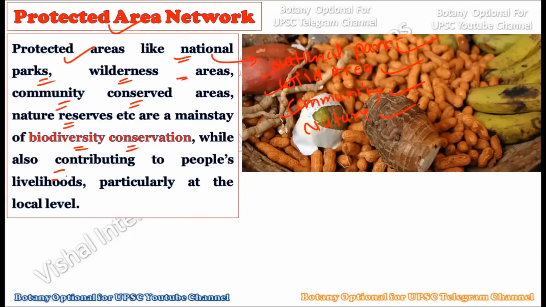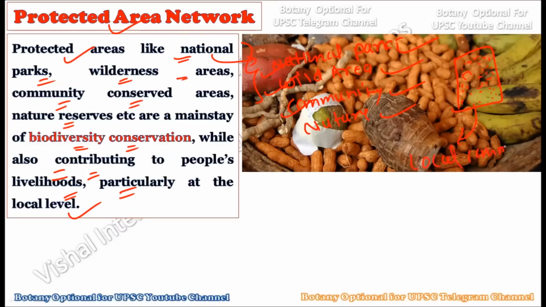Then while also contributing to the people's livelihood, particularly at the local level. Okay, so here what we are going to do, whatever the wild area is there, we want to conserve that particular area, and we want to conserve all the species in that area, and it will not only help us to conserve nature naturally, but it will also help the local community of people.